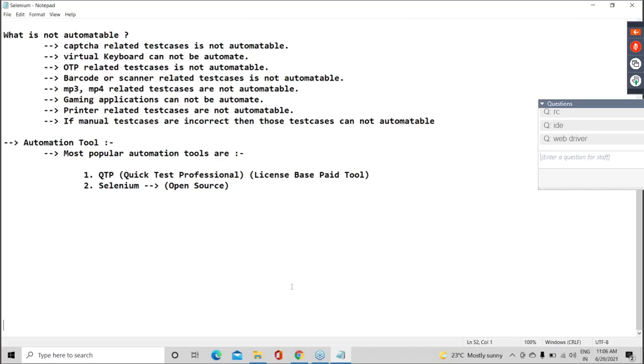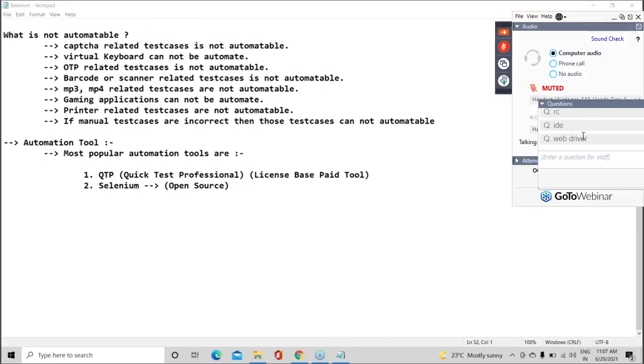Afterwards, guys, Selenium Grid, Appium, those are nothing but extended versions of WebDriver. Okay. So now, guys, I guess still many people didn't join yet.